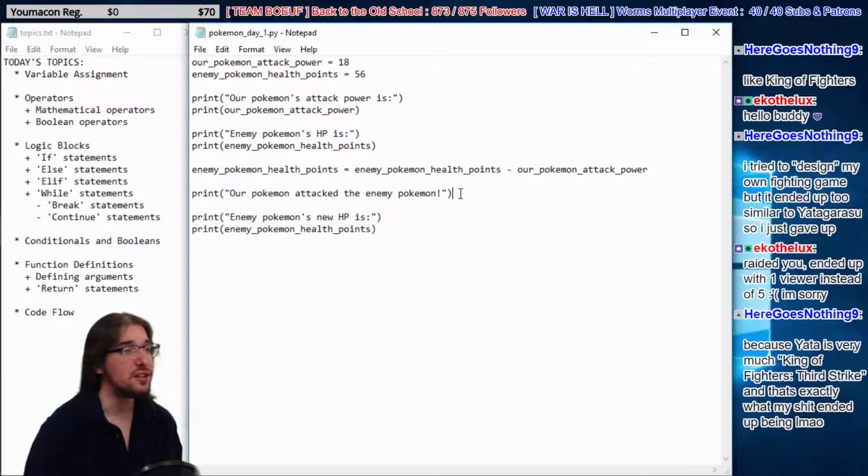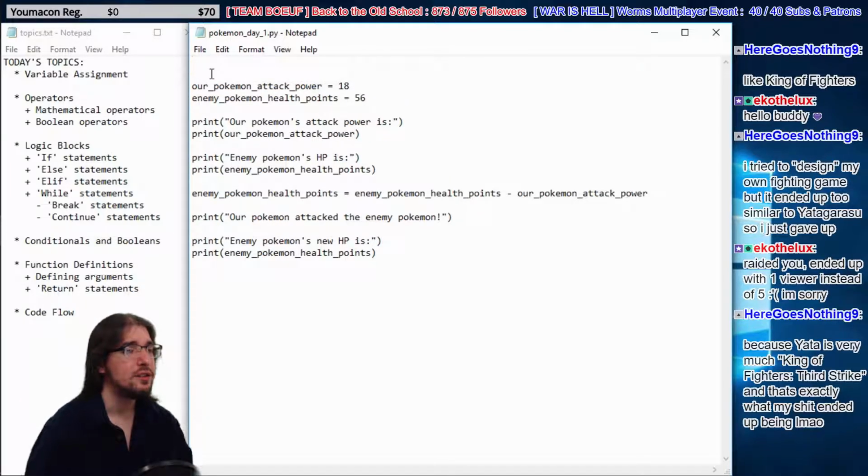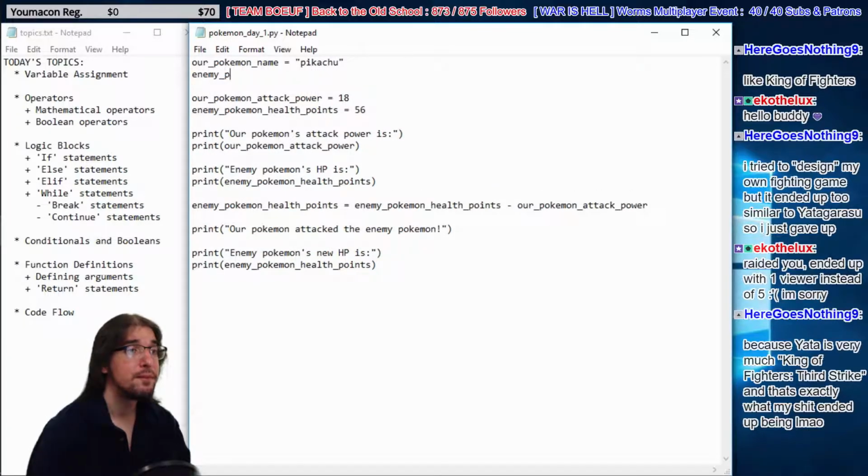In our case, we have no characters yet, right? All we have is a couple of random attributes. We have a Pokemon attack power and enemy Pokemon health points. So now that we know how to use strings, why don't we give Pokemon some names? Let's use a string. Let's say our Pokemon name equals Pikachu. He's so godlike, how can we not use Pikachu? But the enemy Pokemon name is going to be Machamp, because our opposing trainer, I guess, is our friend Here Goes in the chat.